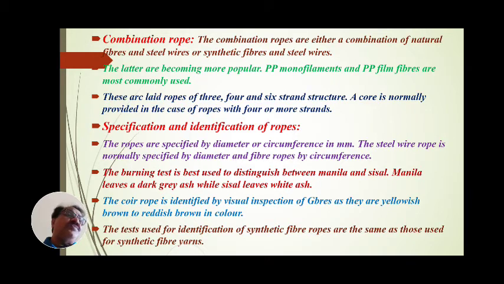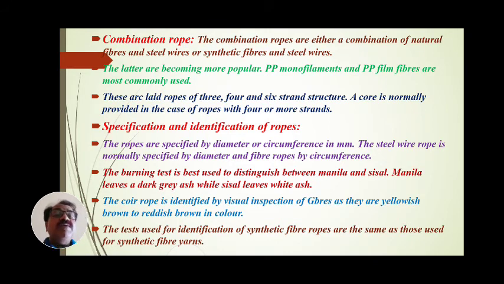Which type of ash is produced? When we burn the ropes of Manila, it leaves dark grey ash, and when we burn sisal, it leaves white ash. Means depending upon the difference in ash, if the ash is white the rope is sisal, and if the ash is grey the rope is produced from Manila.